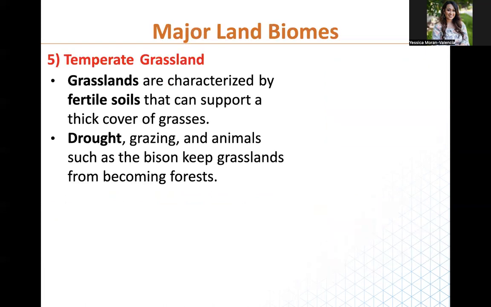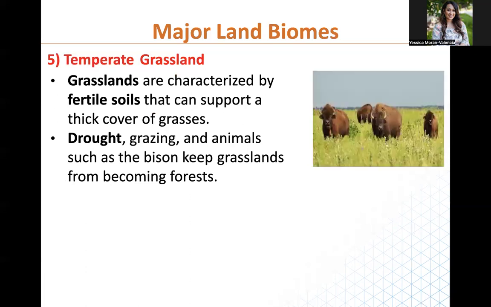Okay, and then we move on to our temperate grasslands, which are characterized by fertile soils that can support thick cover of grasses. There is drought, so there's also a lot of grazing animals like bisons that help keep the grasslands short, and they also help it not become a forest.